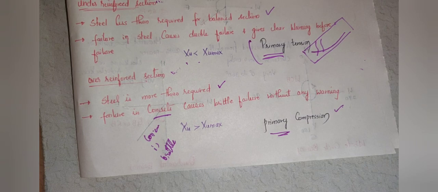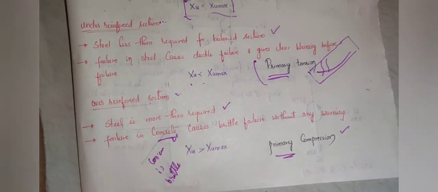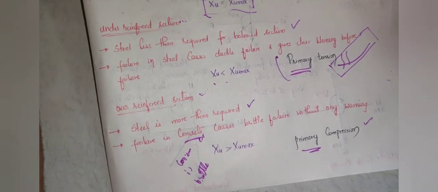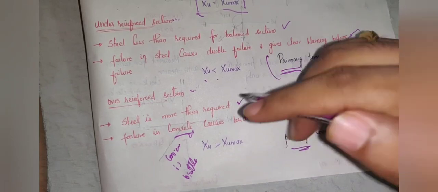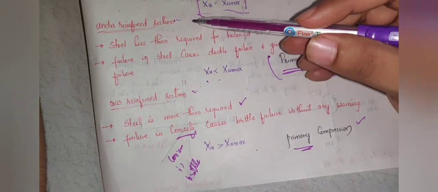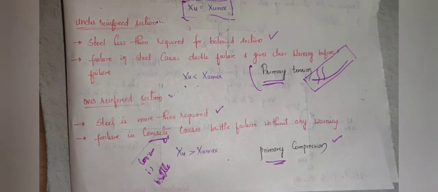So because failure is because of compression means what? Concrete is failing first. So the answer for this is, it is primary compression, that is because of over reinforced section. In over reinforced section concrete fails first, whereas in under reinforced section steel fails first. I hope you understood this.